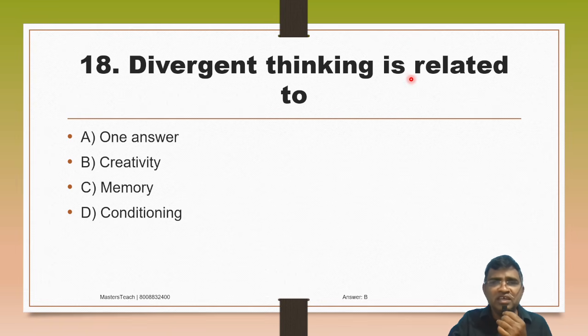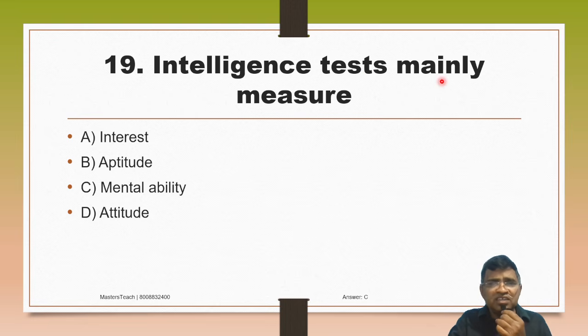So divergent thinking is related to option B, creativity. Please remember this. Then, an intelligence test mainly measures: A. Interest, B. Aptitude, C. Mental ability, D. Attitude. An intelligence test mainly measures mental ability, option C.